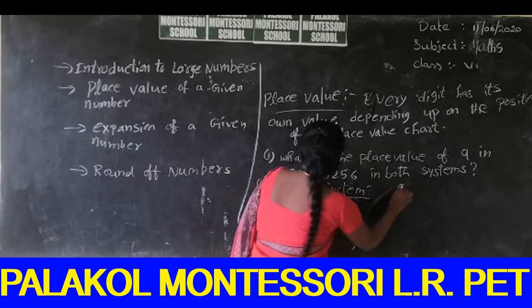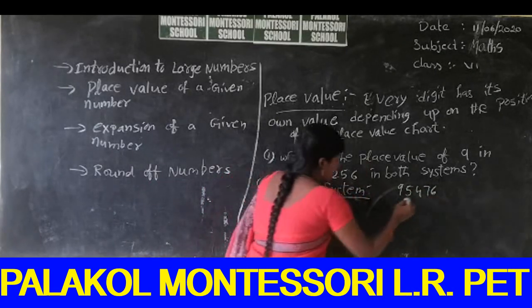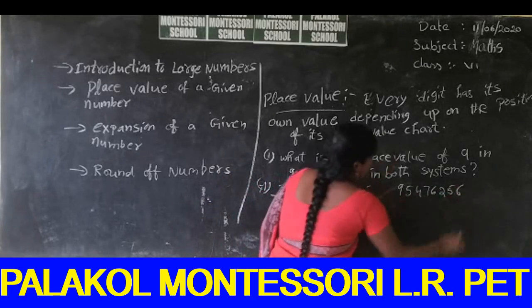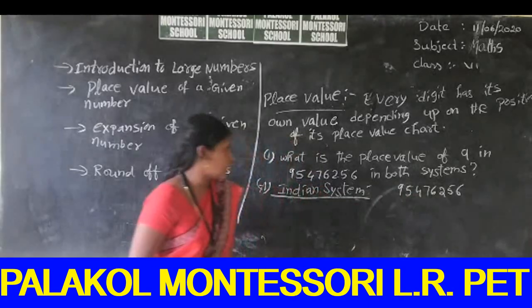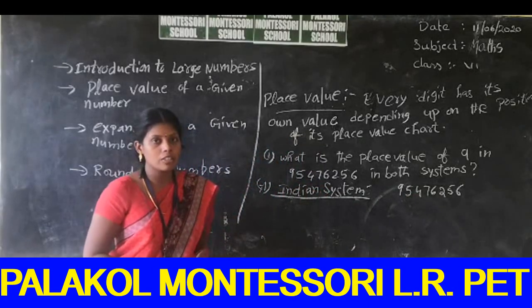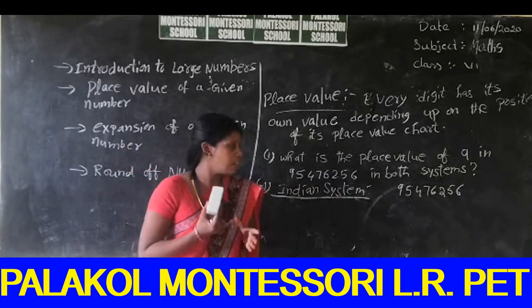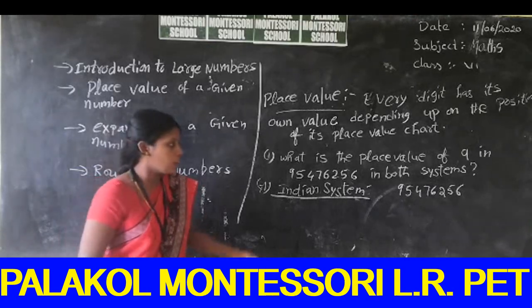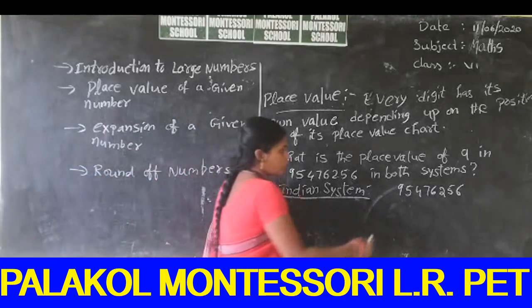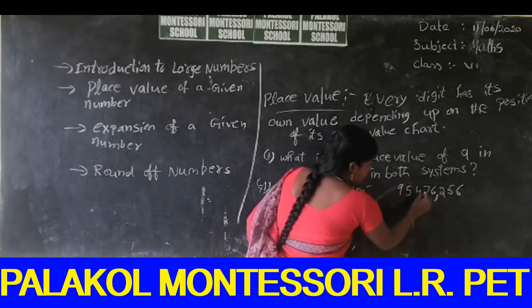So write the number 95476. In the Indian system, what are the values? Ones, tens, hundreds, thousands, 10,000s, lakhs, 10 lakhs, crore, 10 crore, 100 crore. So we can put the commas. We had already discussed this in the last session.